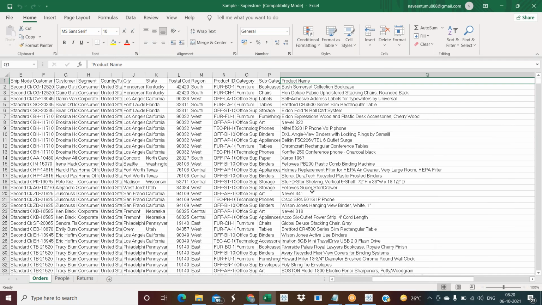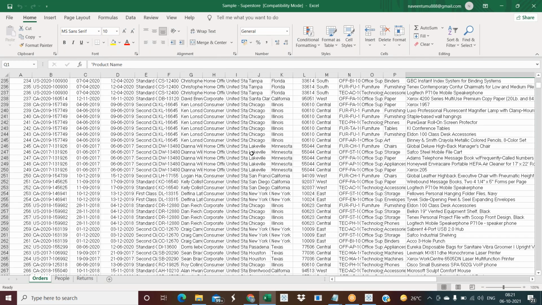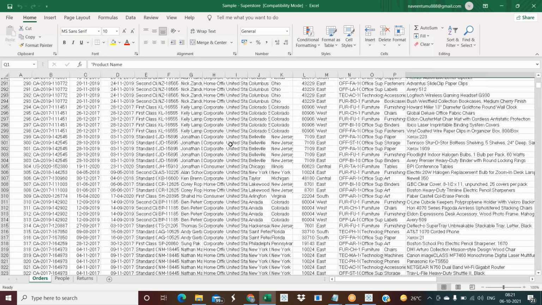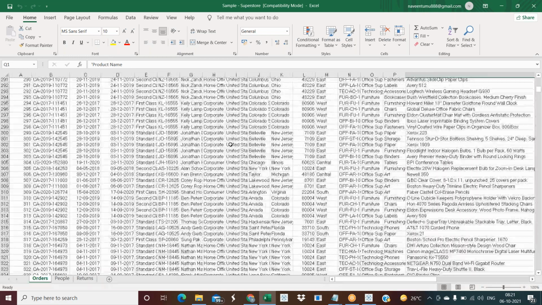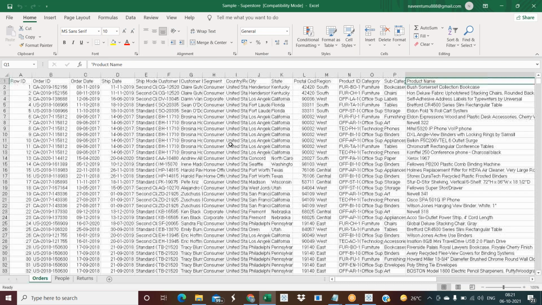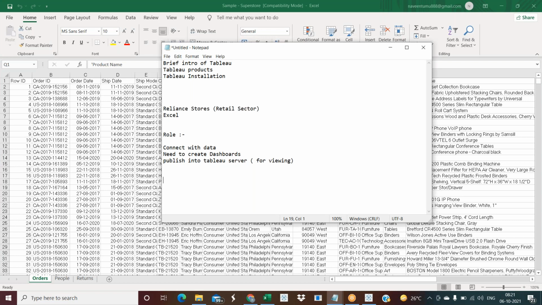That is the reason. This is only sample data. If someone takes a company's data, like Reliance having a lot of branches in different cities and different countries, and you take all this data, you need to do some data preparation, and you are not able to understand anything by just seeing it. This is where data visualization comes into the picture. It will help business companies to take business decisions.